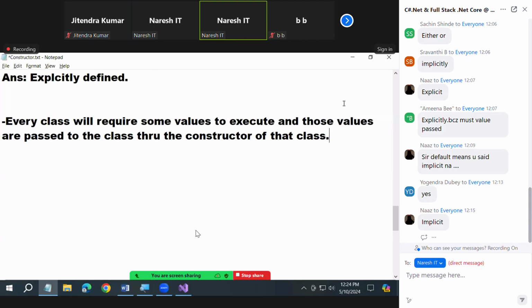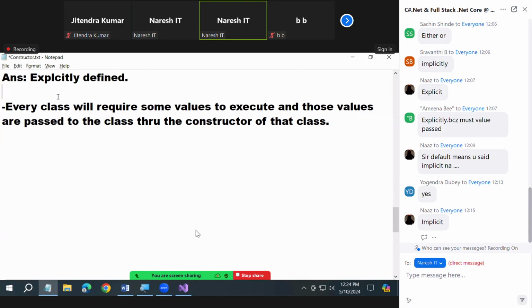The first instance should represent the first customer, so the values of the first customer should be present. Second one, second customer. Third one, the same. You create the instance and pass the appropriate values. That is the job of a constructor.